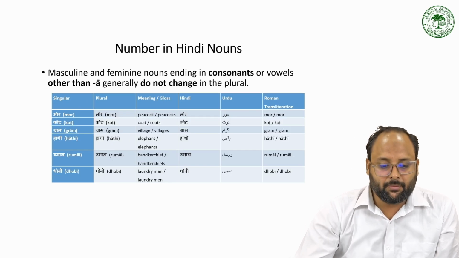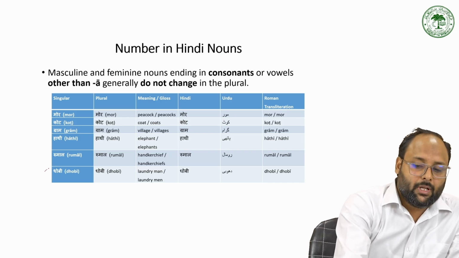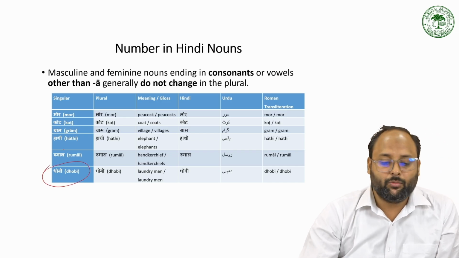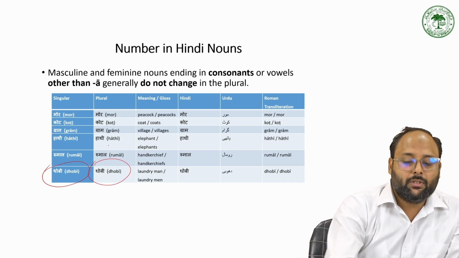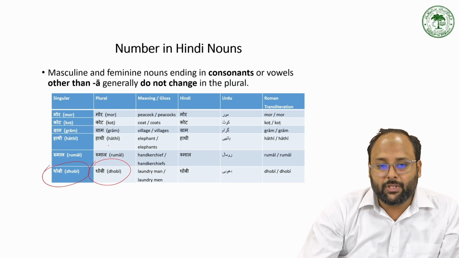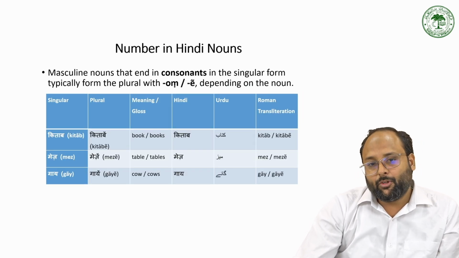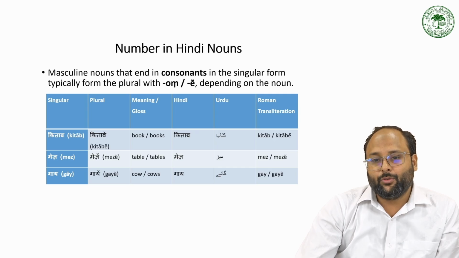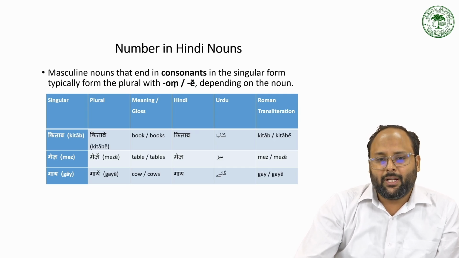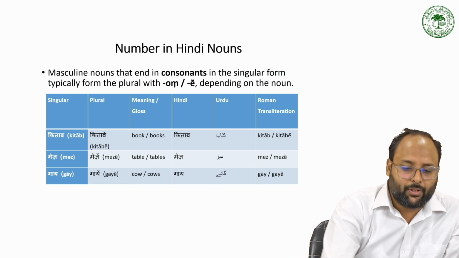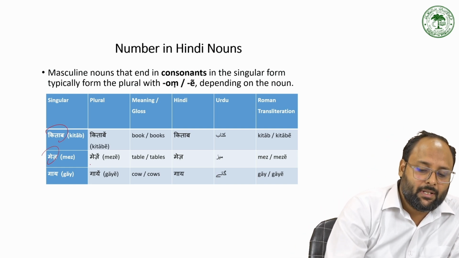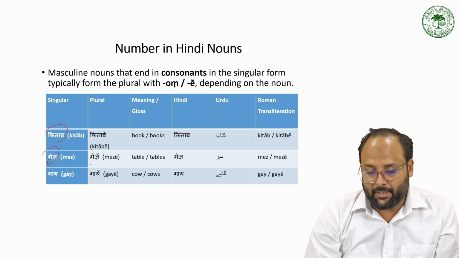Here we have one more example, dhobi. For plural we also use dhobi. So there is no change for making it plural. And there are other examples for feminine nouns that end with a consonant in the singular. To make the plural we are adding an e or an suffix, like kitab, kitabe, and aurat, aurate.